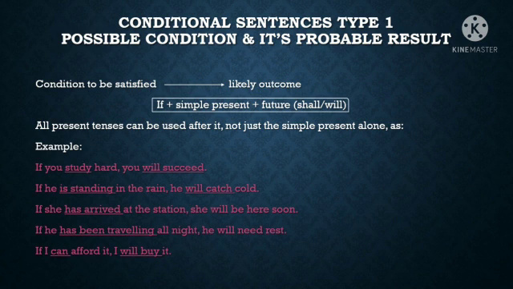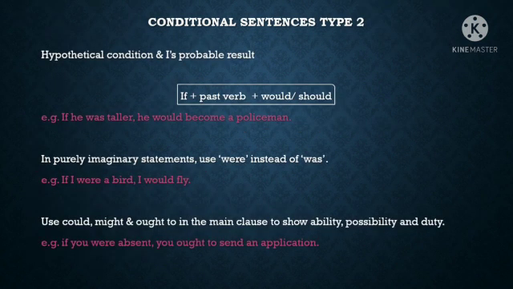Now to type 2. Type 2 conditional sentences talk about a hypothetical condition and its probable result. In type 2 conditionals, if is followed by a past tense or could. The main clause is normally formed with would, though should can be used instead of would after I and we.